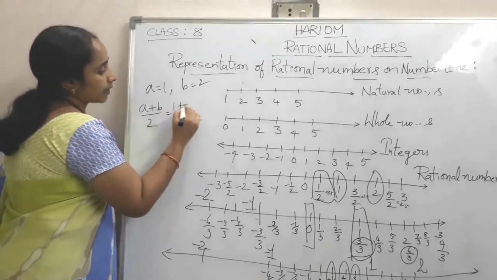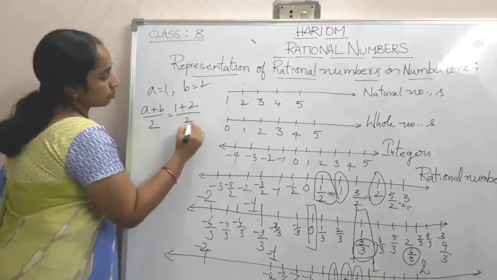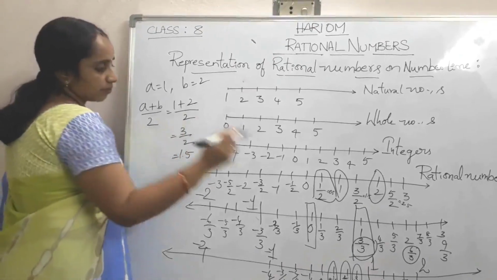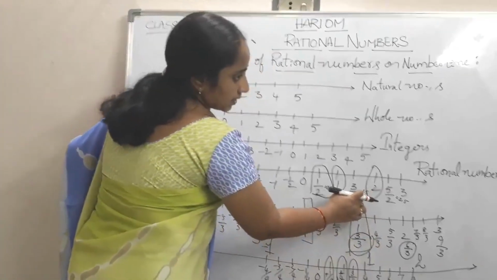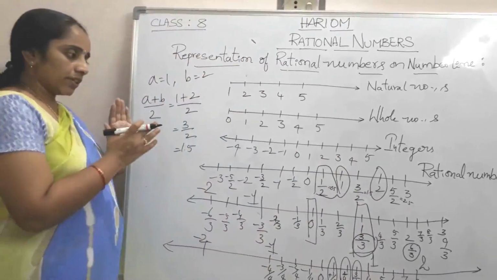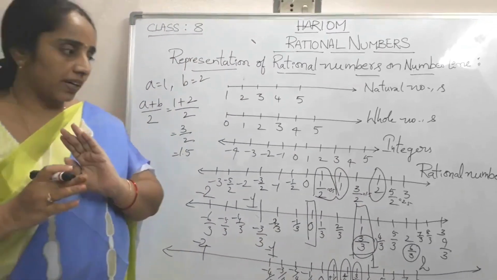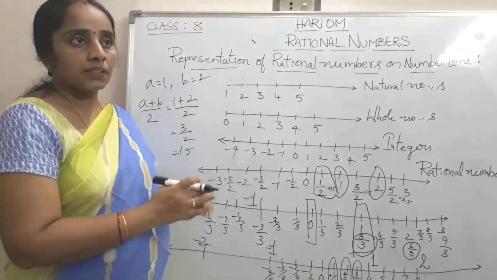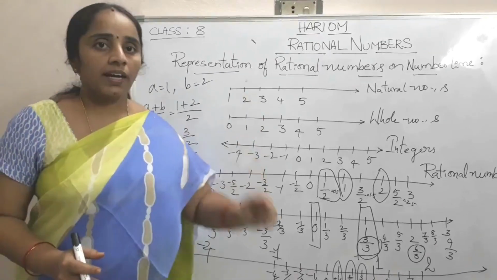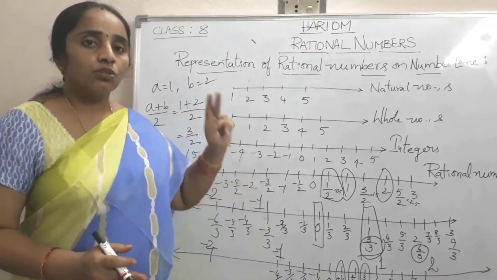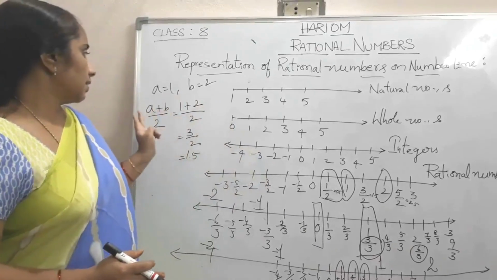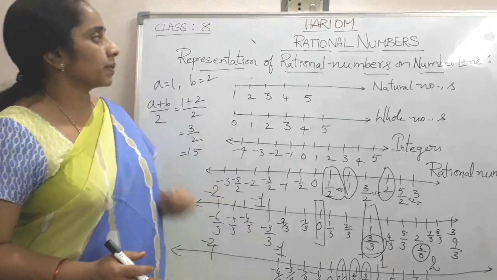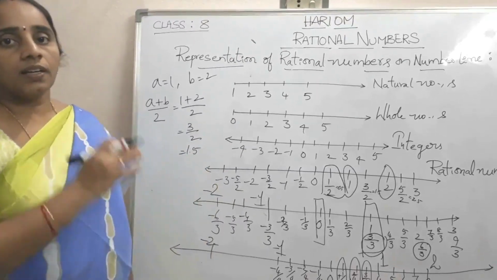It is (1 plus 2) by 2, which is 3 by 2, which is 1.5. So we can put infinitely many rational numbers between two rational numbers, but the number which lies exactly between two rational numbers is (a plus b) by 2. This is about representation of rational numbers on number line.